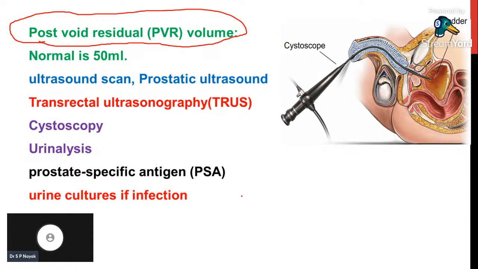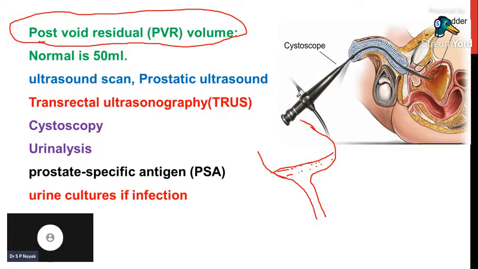Actually, see, when a person urinates, the bladder is totally emptied. Okay, after complete urination, the bladder will have a small amount of urine left in the bladder. That volume is called post void residual volume.